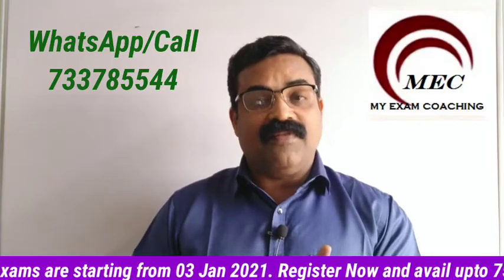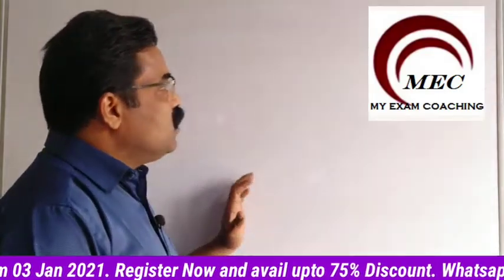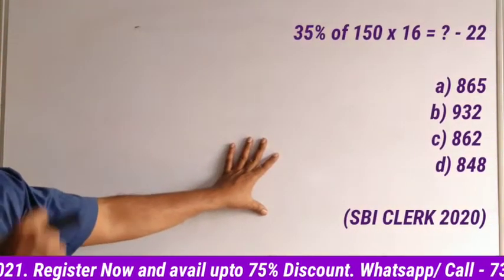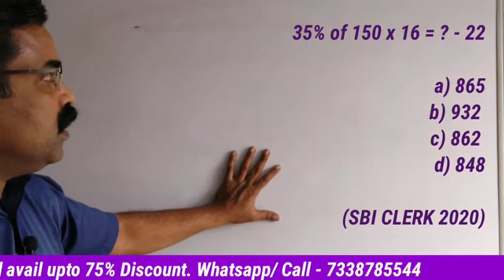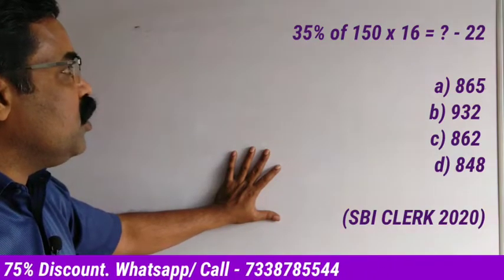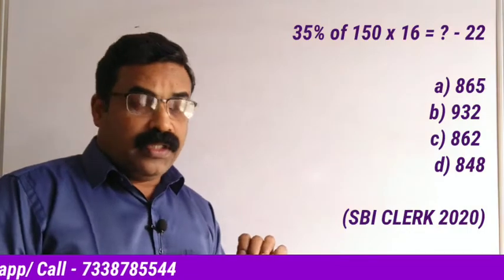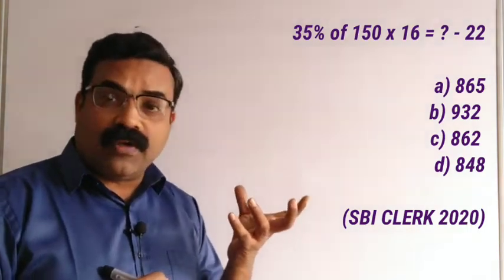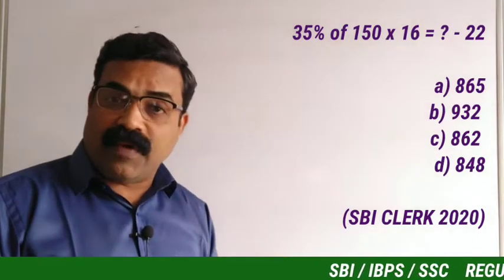So let us go to the class and let us solve some of the very, very important questions selected from previous question papers. So here is your first question. The question is 35% of 150 into 16 is equal to a question mark minus 22. So what will come in place of that question mark? That is what we need to find out, and the four options are also given to you.